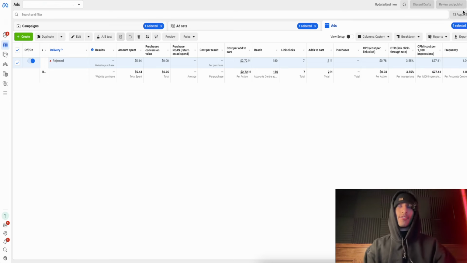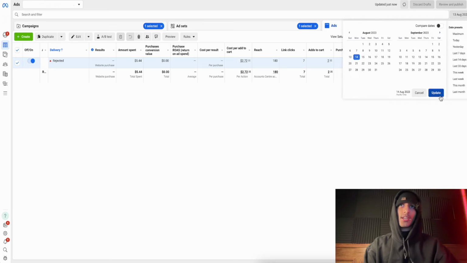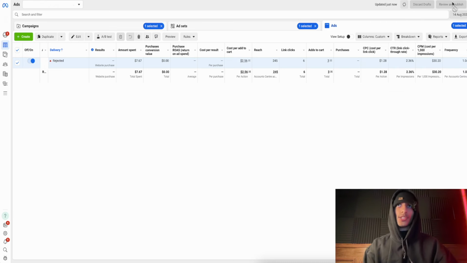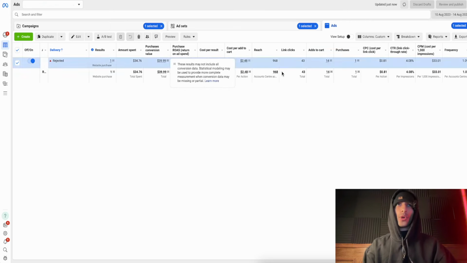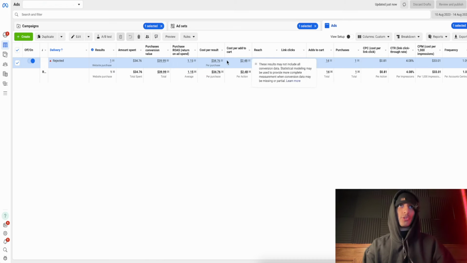Okay, we go to the next day, $5 spent. Again, not doing that good. The next day, again, $8 spent, not doing that good. And when we look at the 10th to the 14th, we can see that overall it's a 1 ROAS. And even though it's getting add to carts, most people would end up killing this simply based off just looking at the ROAS.